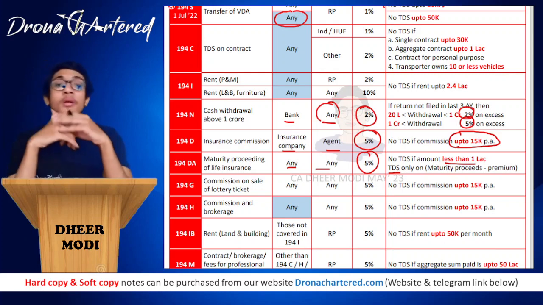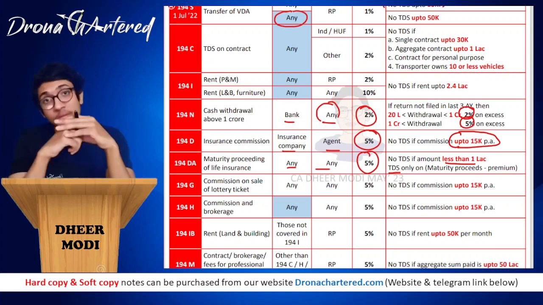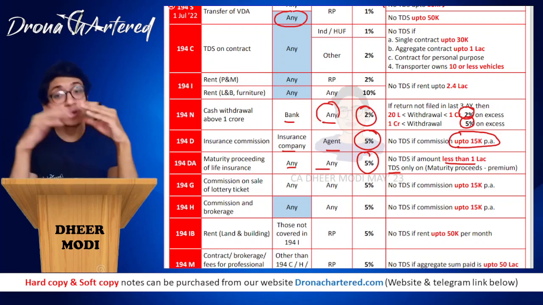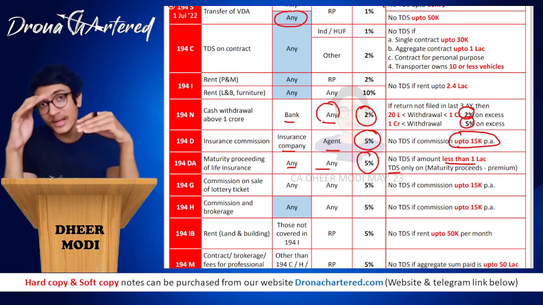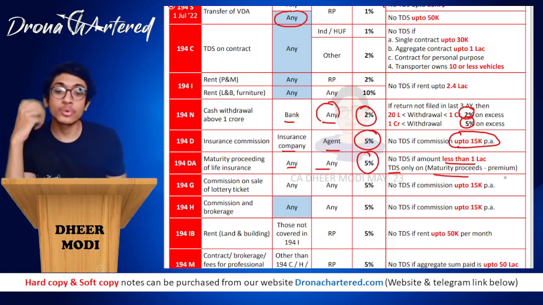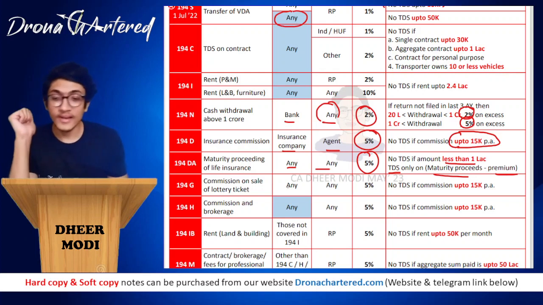For example, you paid a premium of about 10,000 over the last 5 years, and now you receive the maturity proceeds of 1 lakh. Now this TDS that will be deducted will only be on 90,000, because 1 lakh minus 10,000, that is your maturity proceed, what you received due on maturity minus your premium. Okay, so that is 5% on that.